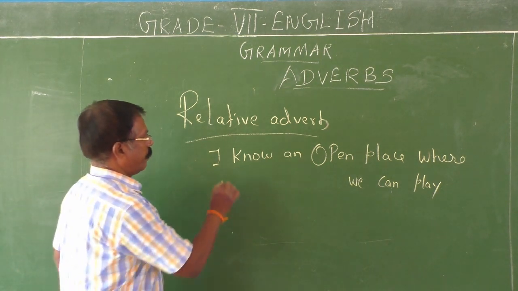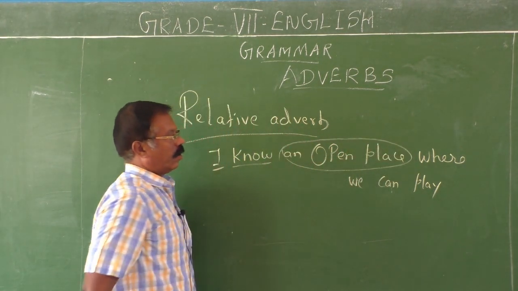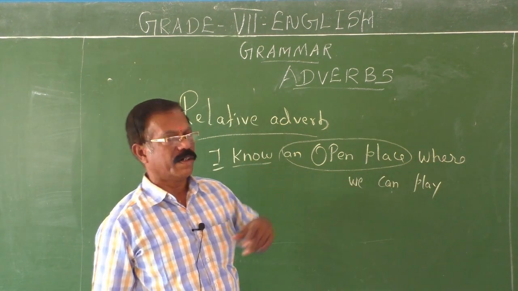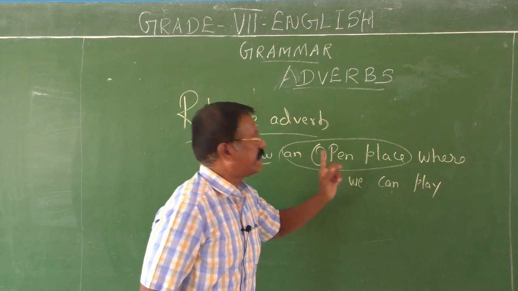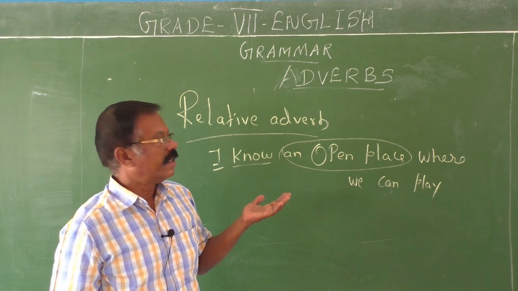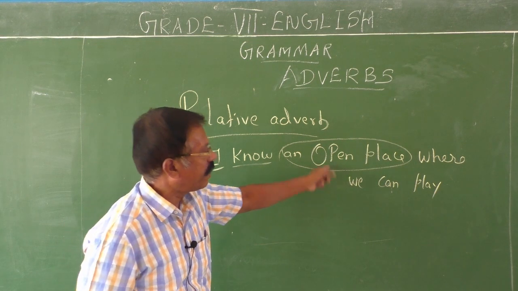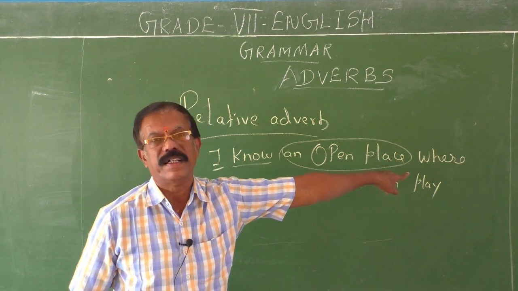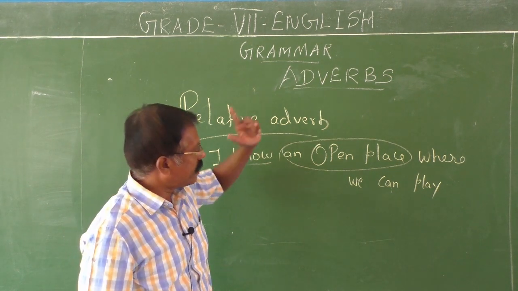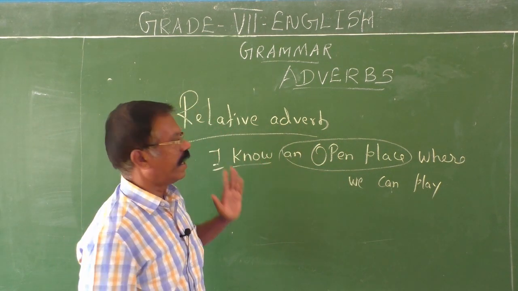I know an open place. I is the subject, know is the verb. What do I know? An open place, the object. Here where is an adverb. This is a relative adverb. This adverb relates its antecedent. This open place is the antecedent. Antecedent means a noun or an adjective that comes immediately before the adverb, which is qualified or described by the adverb. So in this sentence, an open place is the antecedent. It is related to the remaining part of the sentence by this adverb where. Therefore, they are called relative adverbs.